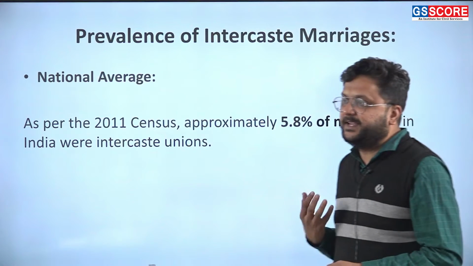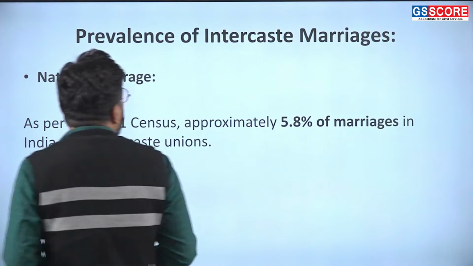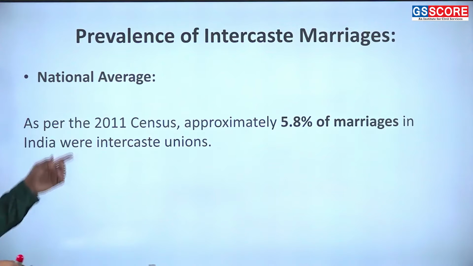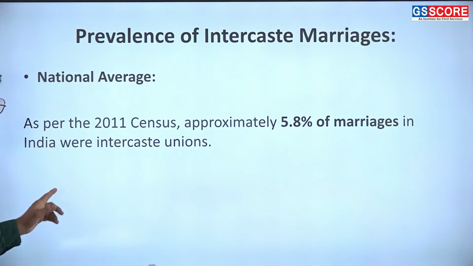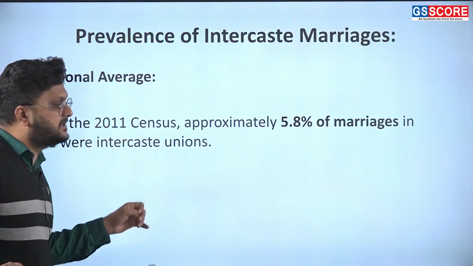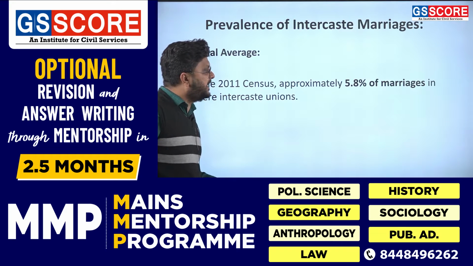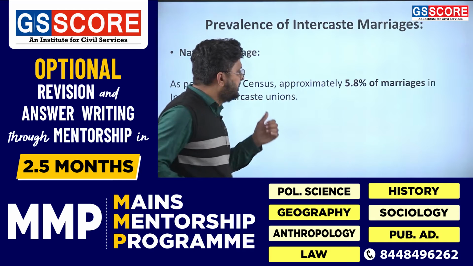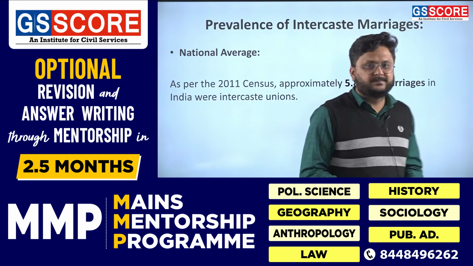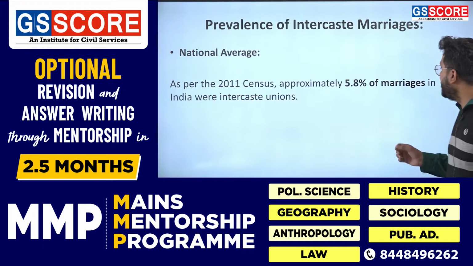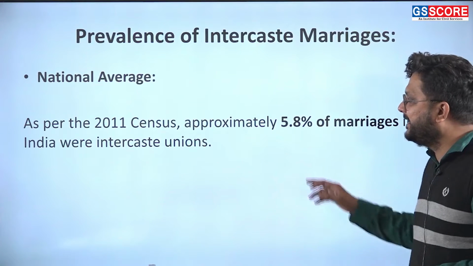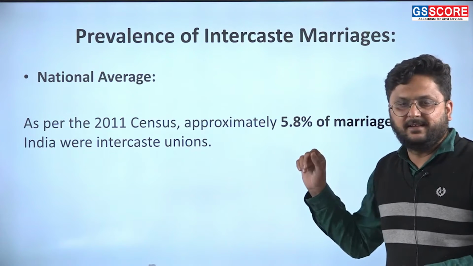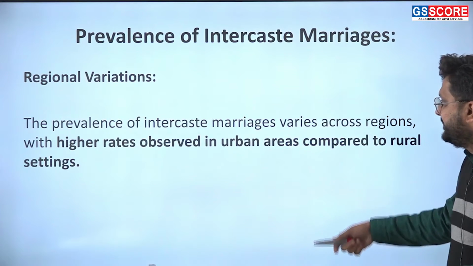Now, if you look at some data on the prevalence of intercaste marriage at the national level, as per the 2011 census, approximately 5.8% of the marriages in India were intercaste unions. So out of 100%, 5.8% of marriages in India are intercaste, a very low percentage.